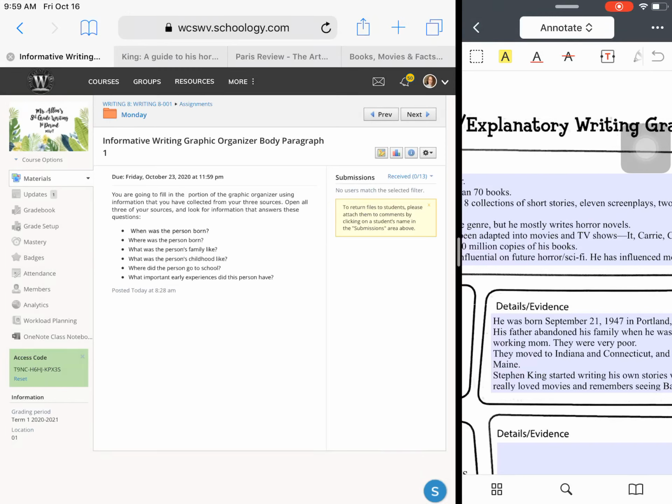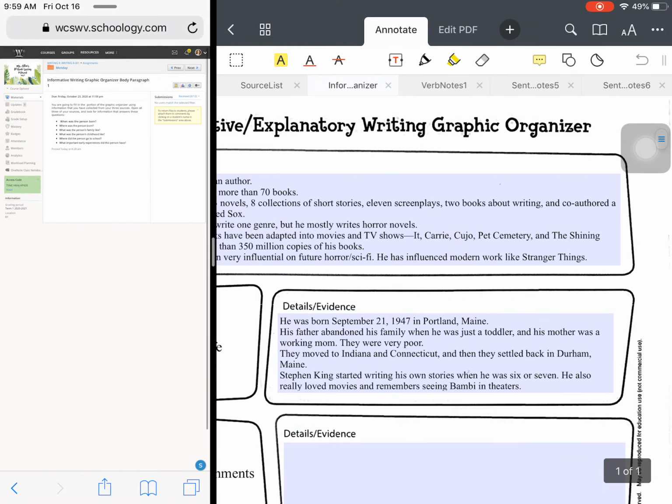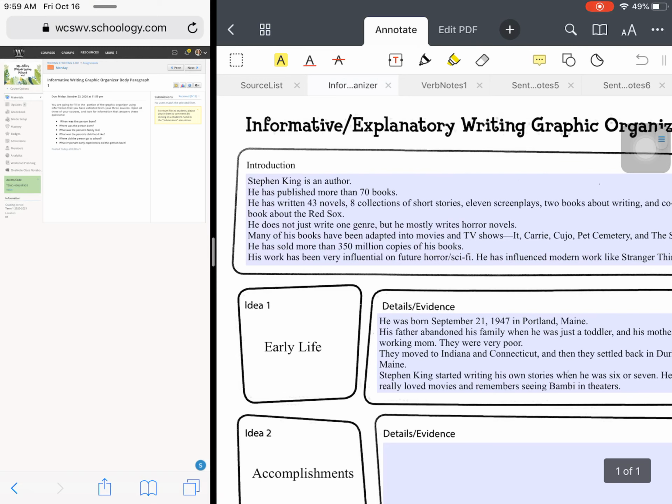This week, we are going to be filling in our graphic organizer for our informative writing. And last week we filled in the introduction section. This week we're going to be filling in body paragraph 1, which is on early life. So you're going to be filling in this portion only about the early life of your topic.